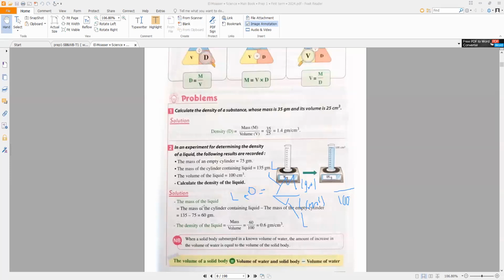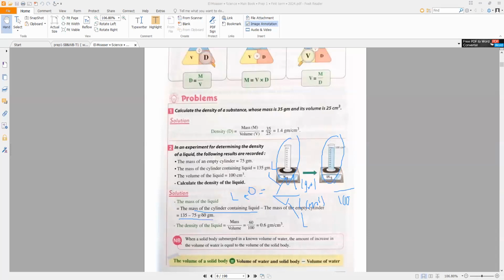The mass of the liquid equals the mass of the cylinder containing liquid minus the mass of the empty cylinder. So we can measure the mass of the liquid. The mass of the liquid equals 135 gram minus 75 gram.